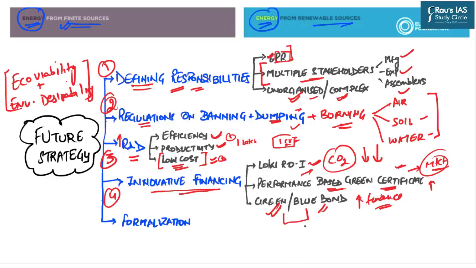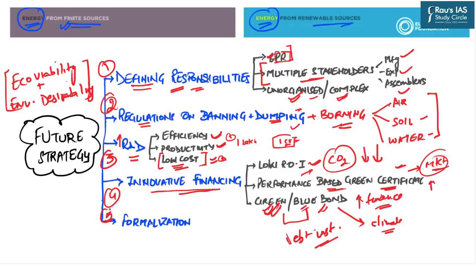Now, green and blue bonds are debt instruments, and the finance raised by these bonds can be specifically used in climate or environment-friendly projects. That is why the names are green bonds or blue bonds.